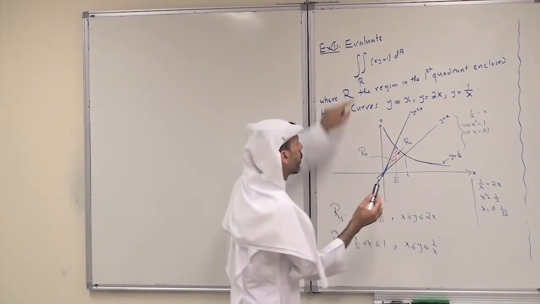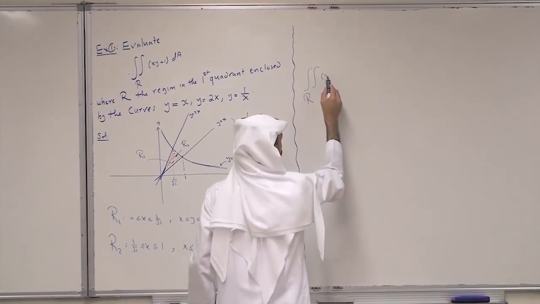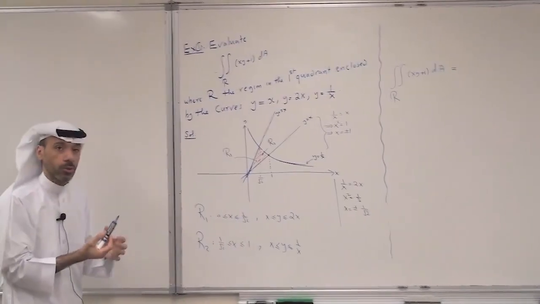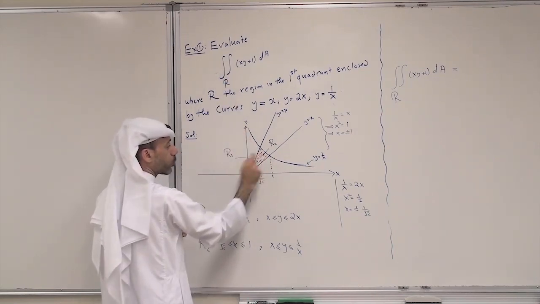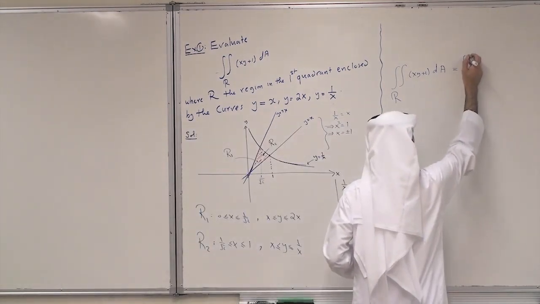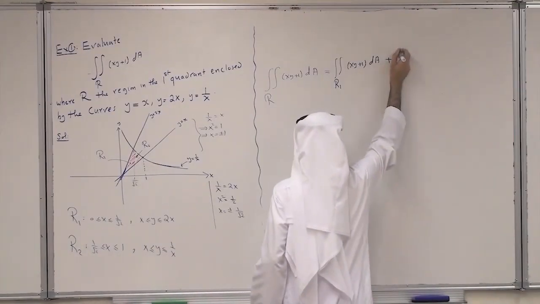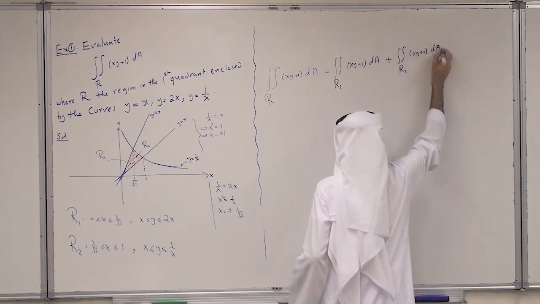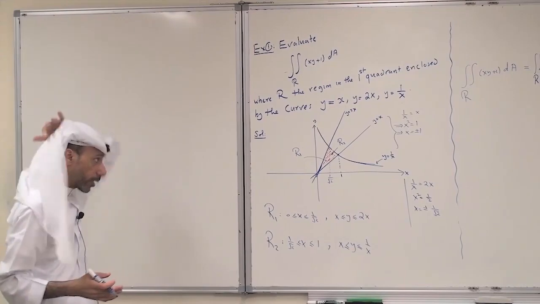So now if you want to find the double integral over the whole R of xy plus 1 dA, R is a union of two non-overlapping regions, R1 and R2, so we just split the region R. This becomes the double integral over R1 of xy plus 1 dA plus the double integral over R2 of xy plus 1 dA.